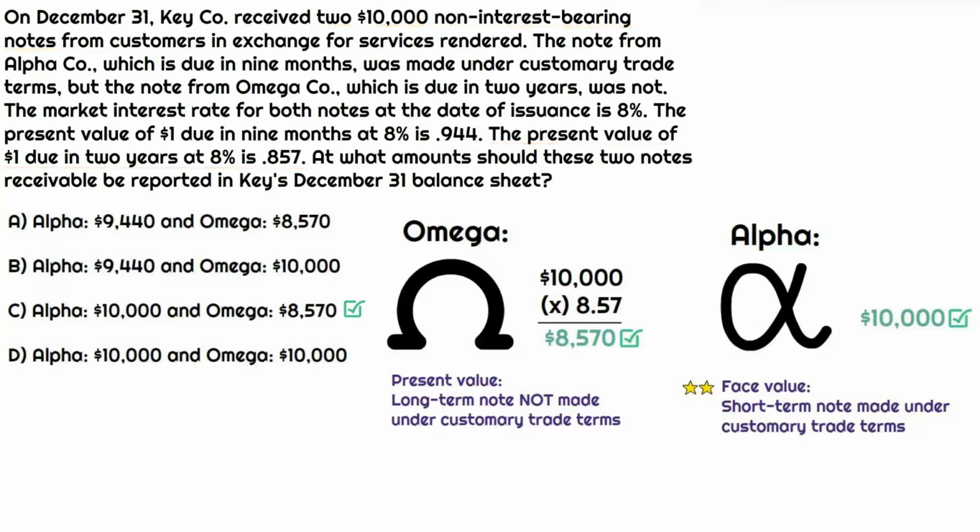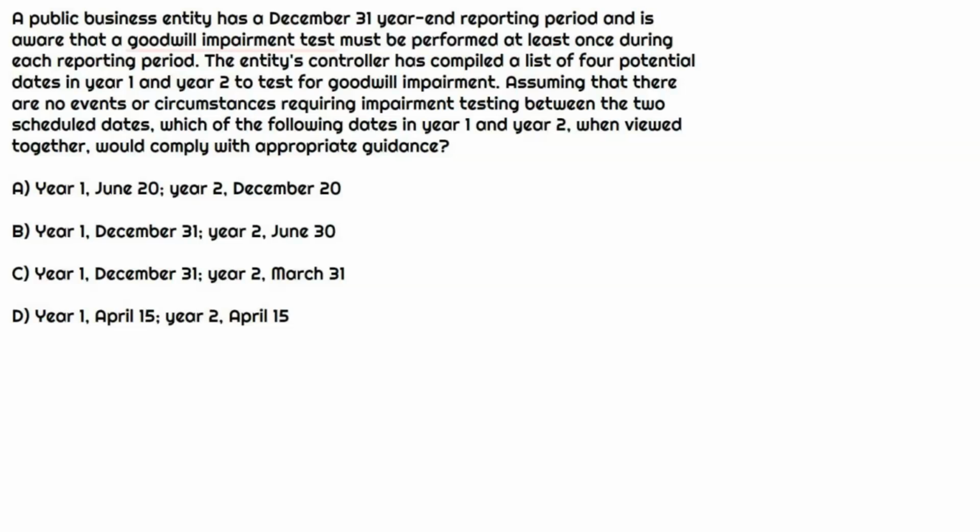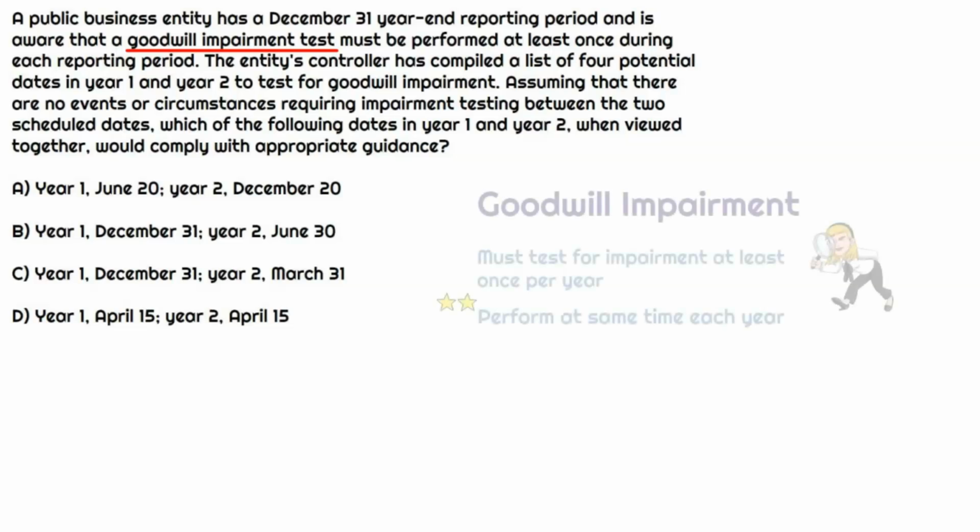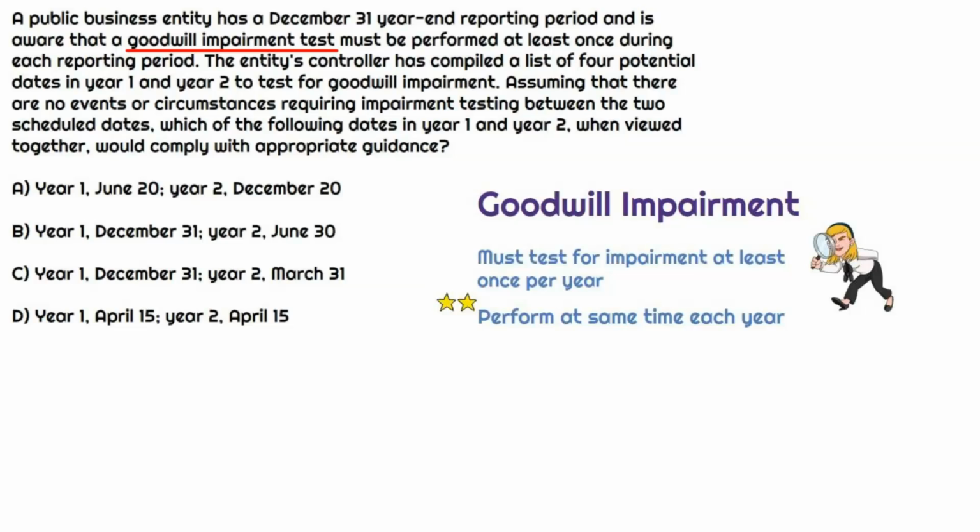So in this question, we're focused on goodwill impairment for a public company. Now it's talking about the impairment test. We should know that a company must test for impairment of goodwill at least once annually. That's the general rule that we must remember. Now, there's a little caveat to this rule: as long as we test it annually, it doesn't matter when we test it, we just need to be consistent on when we test it each year.